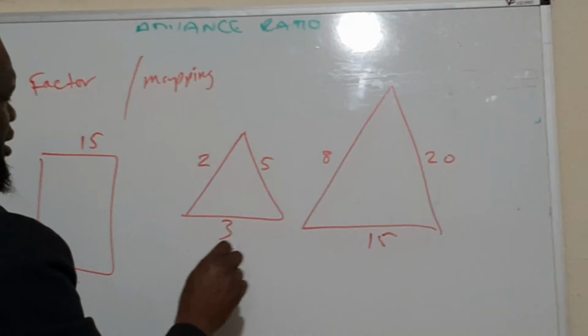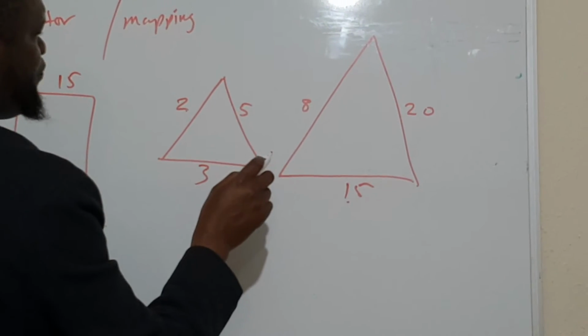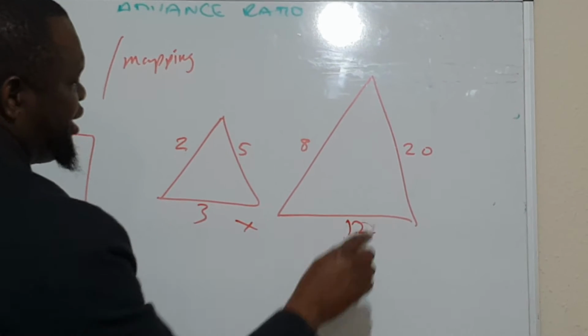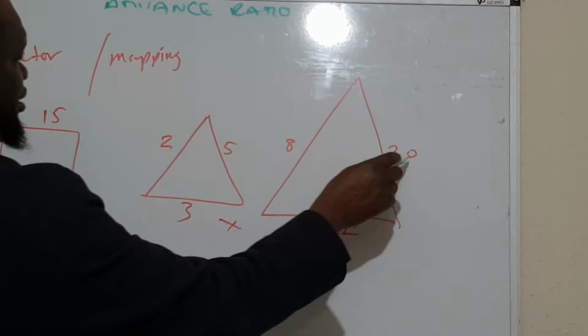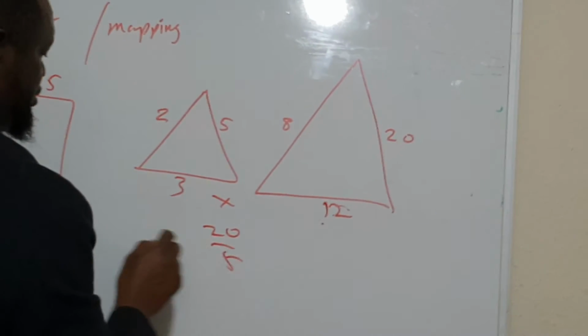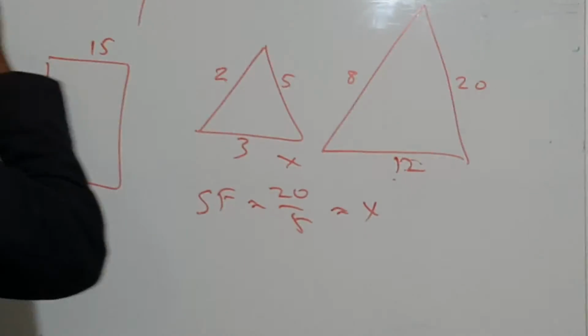You compare the same side. You multiply this by 4 to get 20. So the scale factor is 20 over 5, which equals 4. Scale factor is 4.